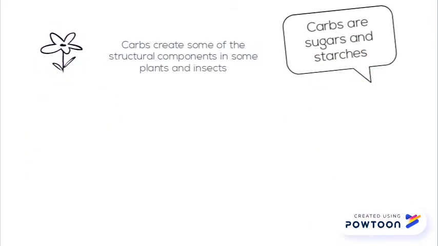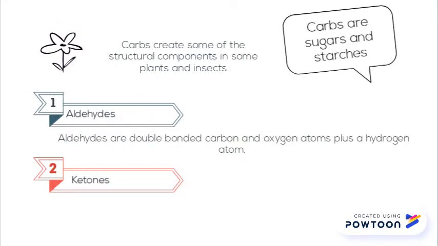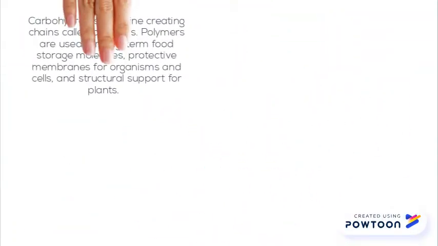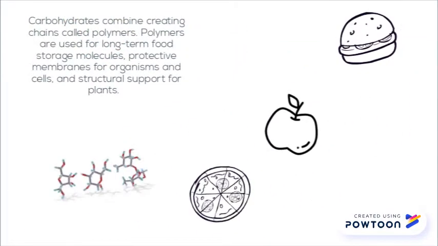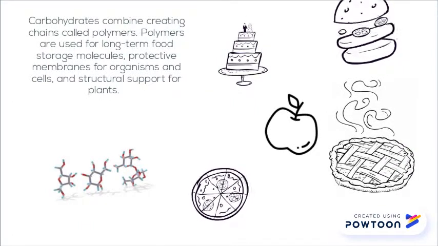There are two compounds that make up carbs, aldehydes and ketones. Aldehydes are double bonded carbon and oxygen atoms plus a hydrogen atom. Ketones are double bonded carbon and oxygen atoms plus two additional carbon atoms. Carbohydrates combine, creating chains called polymers. Polymers are used for long-term food storage molecules, protective membranes for organisms and cells, and structural support for plants.